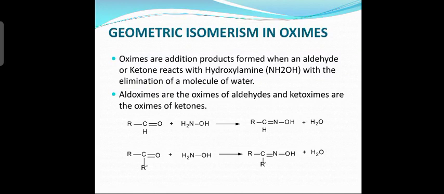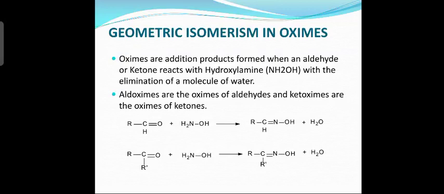Geometrical isomerism in oximes. Now, what are oximes? Oximes are the compounds derived from NH2OH, hydroxylamine. Oximes are addition products formed when an aldehyde or ketone reacts with hydroxylamine.